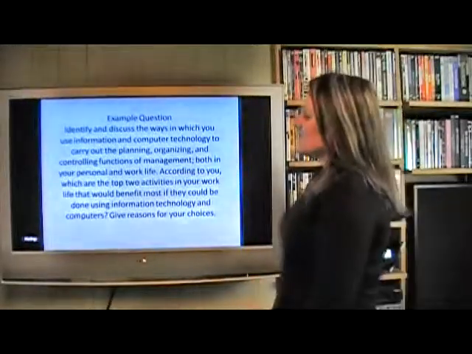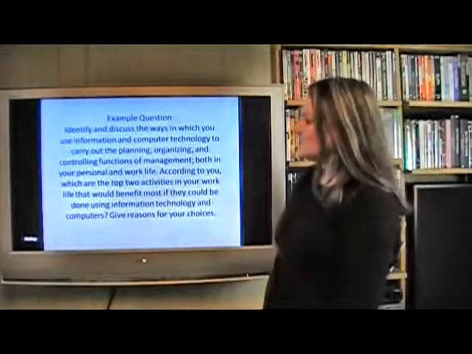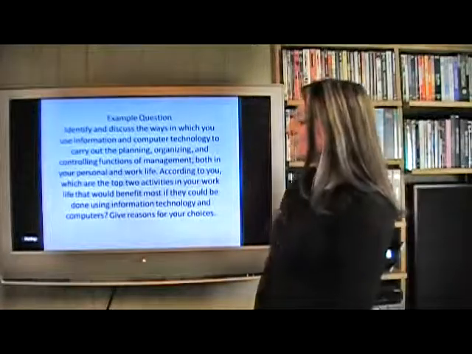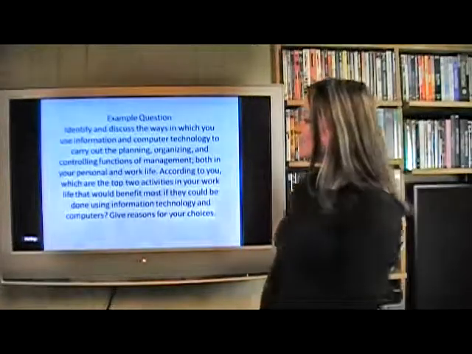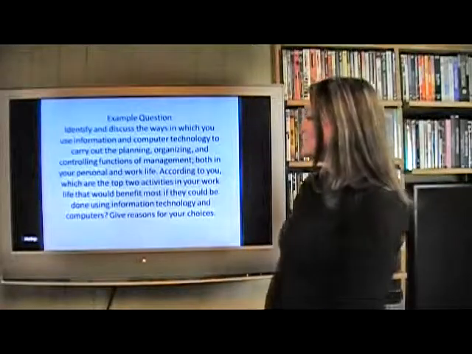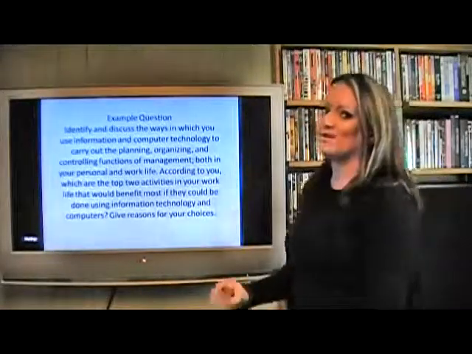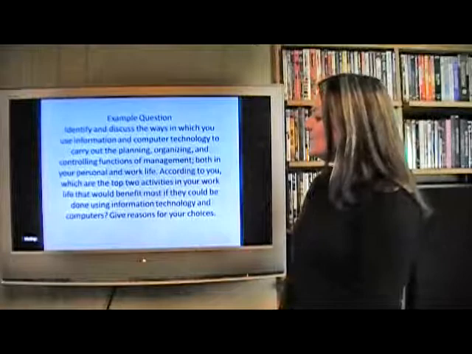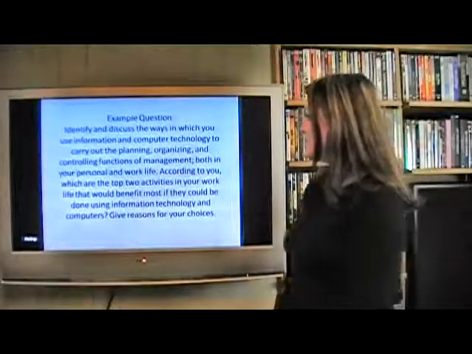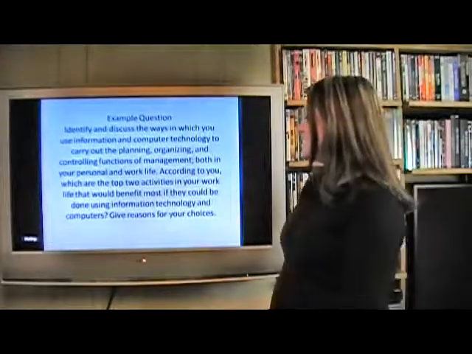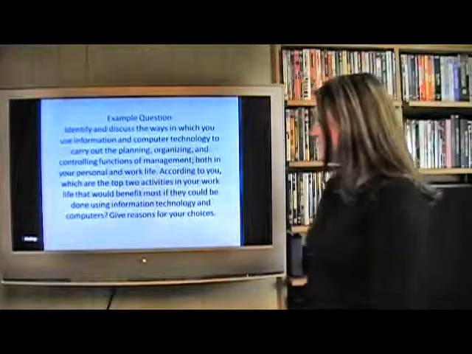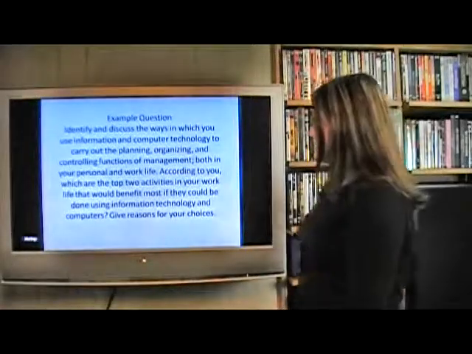Identify and discuss the ways in which you use information and computer technology to carry out the planning, organizing, and controlling functions of management, both in your personal and work life. According to you, which are the top 2 activities in your work life that would benefit most if they could be done using information technology and computers? Give reasons for your choices.